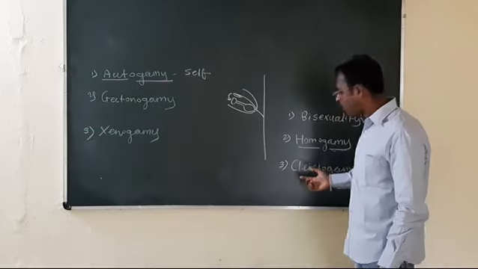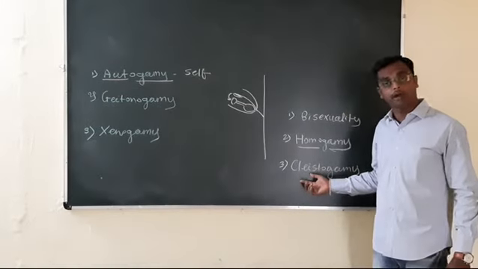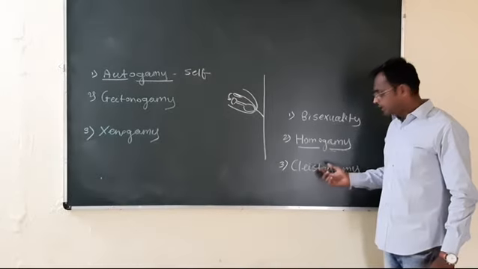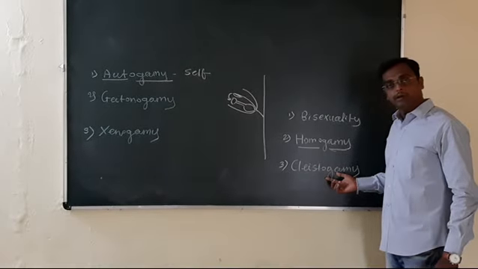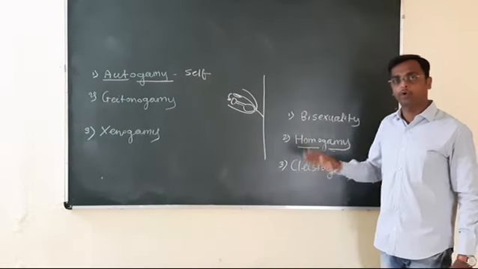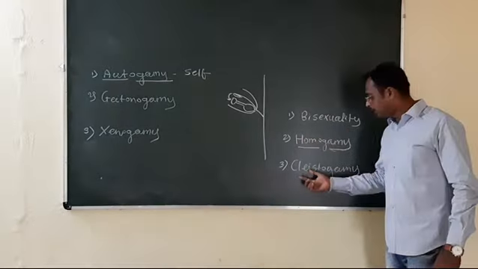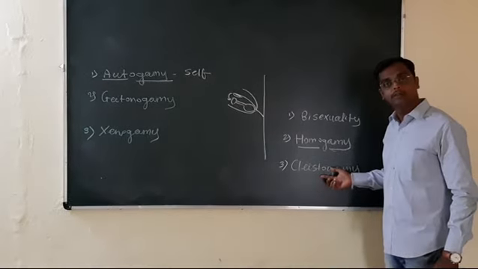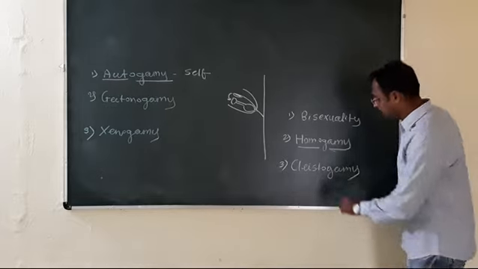In Commelina bengalensis or in the viola plant, the clistogamy condition is there. In clistogamous flowers, in some cases the flower does not open. Before opening of the flower, pollination takes place. Such a condition is called clistogamy. Understood? Clistogamy.